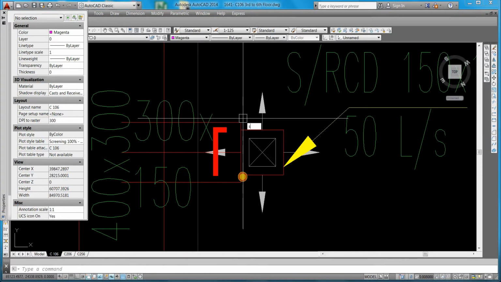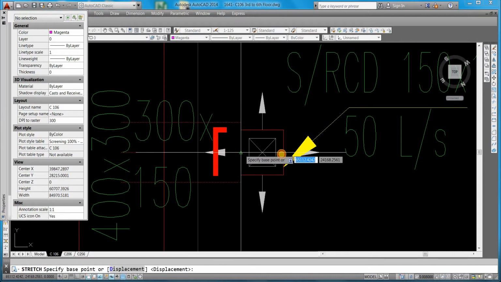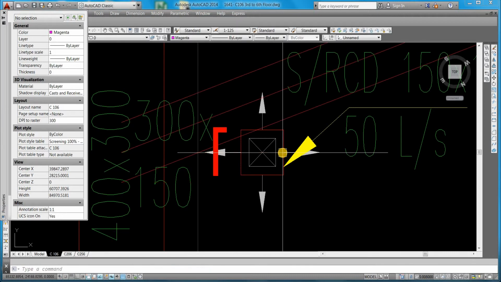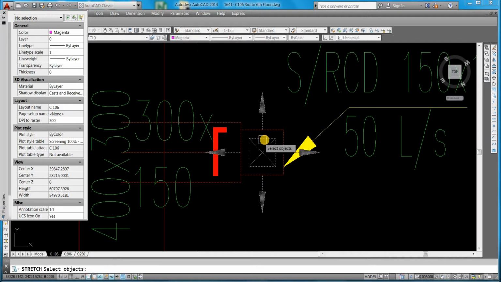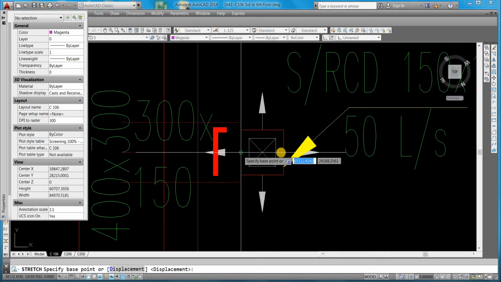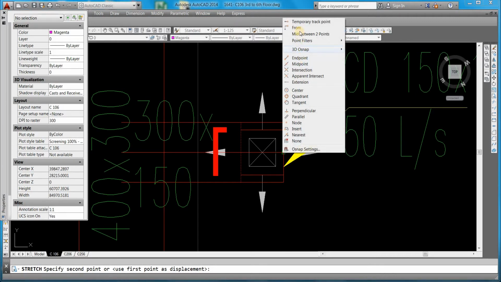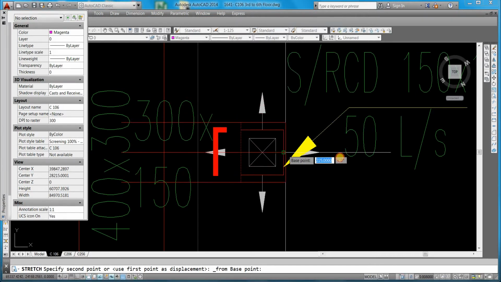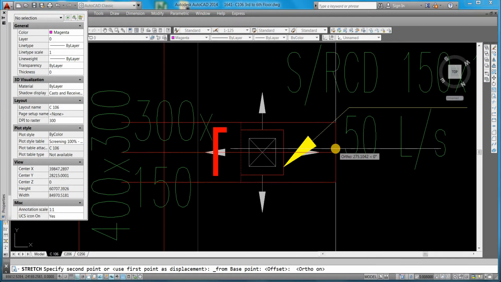Okay, now in this one, this diffuser corner I will make 100.